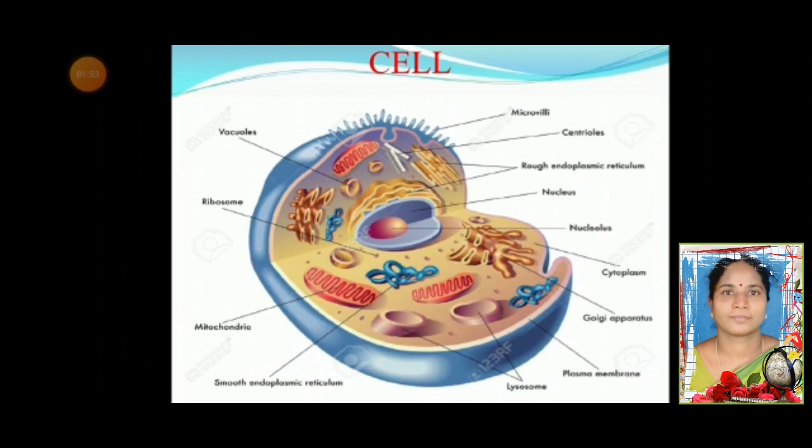This is the image of the cell, which shows the plasma membrane that protects the cell, which contains the nucleus, which stores the genetic information. It has ribosomes, which are important for protein synthesis. It has mitochondria, the energy-rich powerhouse of the cell. It contains endoplasmic reticulum, smooth and rough endoplasmic reticulum. It has centrioles, microvilli and the lysosomes.